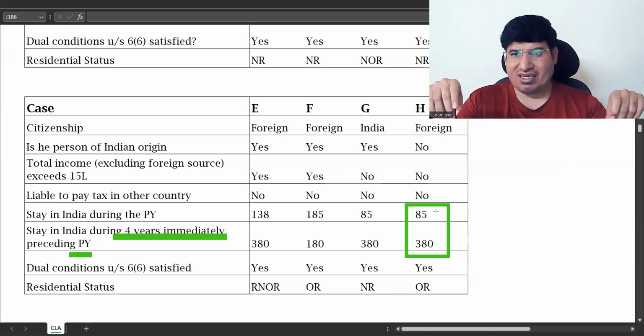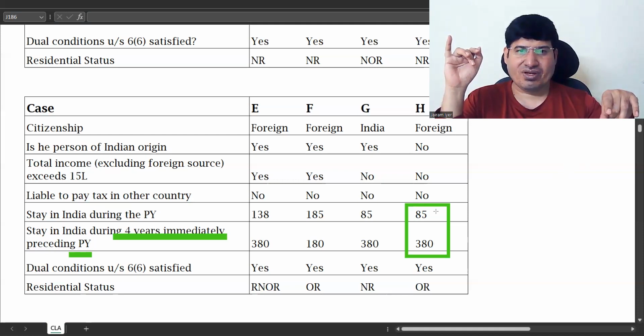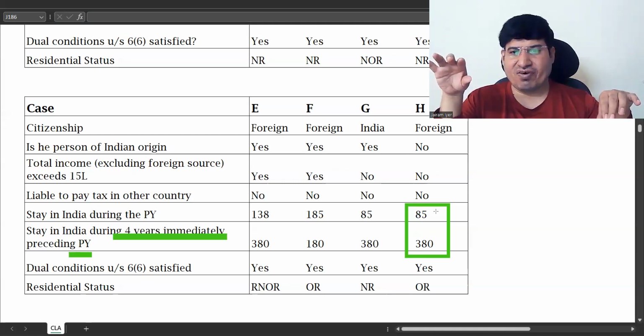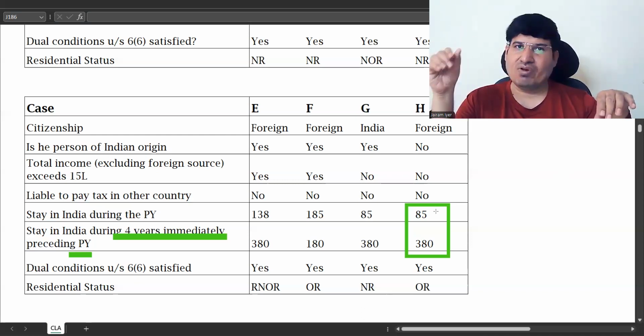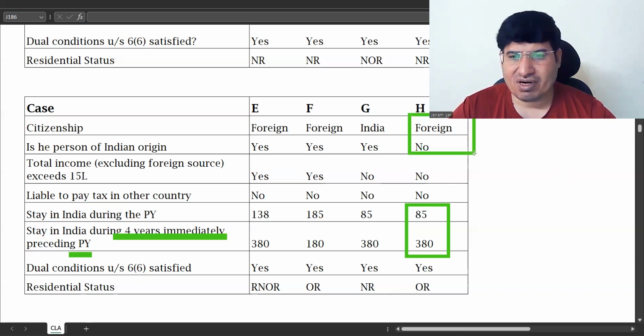The only thing you have to check is whether he falls under any exception. Exception 3 you will go for only if he is not satisfying any other exception, otherwise not. So we have seen here that exceptions 1 and 2 anyway will not apply.